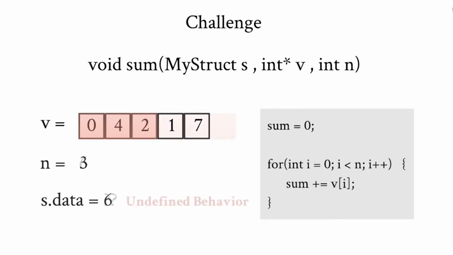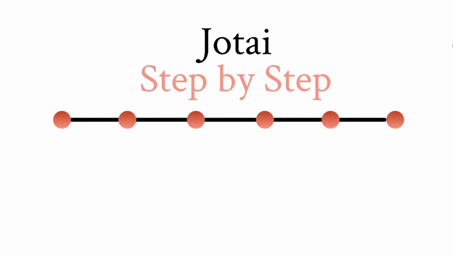But what if I change n to 6? We're going to access memory that was not allocated, and this is an example of undefined behavior. When generating inputs to functions, Jotai needs to filter out programs like this. So let's go to our step-by-step.